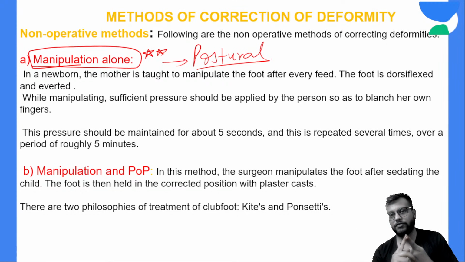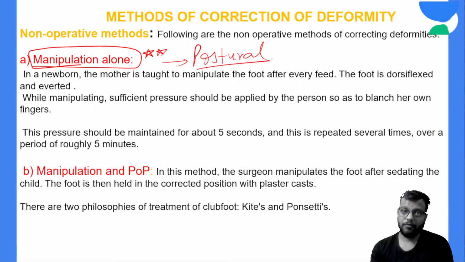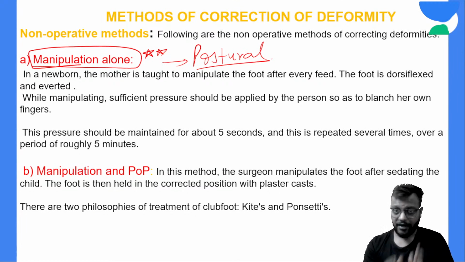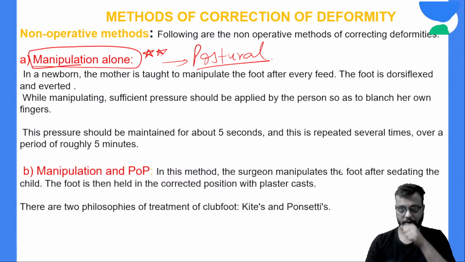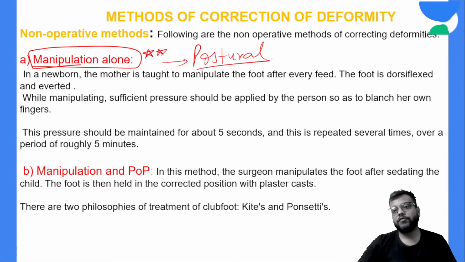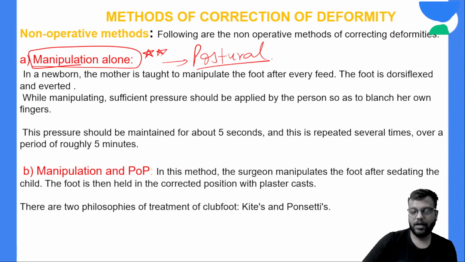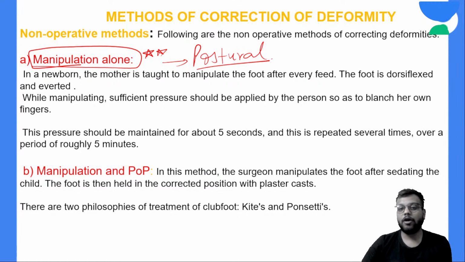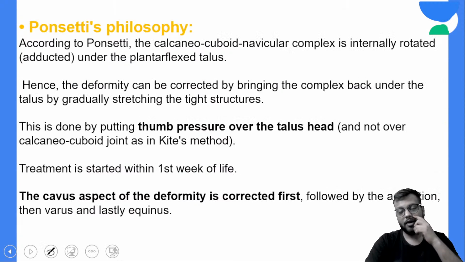First is Kite's philosophy, and second is Ponseti philosophy. In general we follow, in hospital settings, the better one, which is the Ponseti philosophy. Remember, the better one is the Ponseti philosophy, and it is followed. So if no philosophy name is given and you are asked any question related to the treatment, then you have to answer it according to the Ponseti technique or the Ponseti philosophy only. So we'll first read about the Ponseti philosophy, then we'll discuss the difference between the Ponseti and the Kite's philosophy.